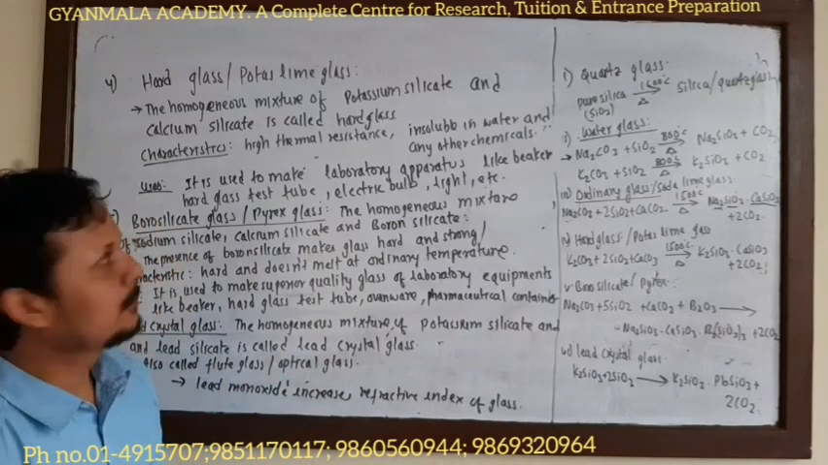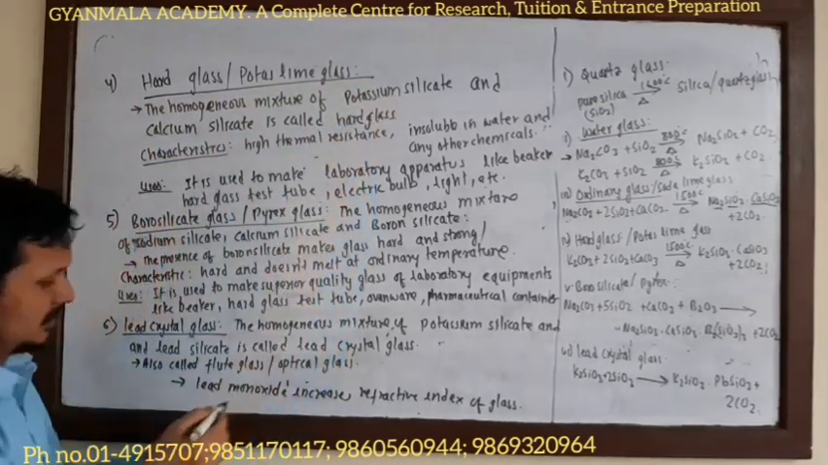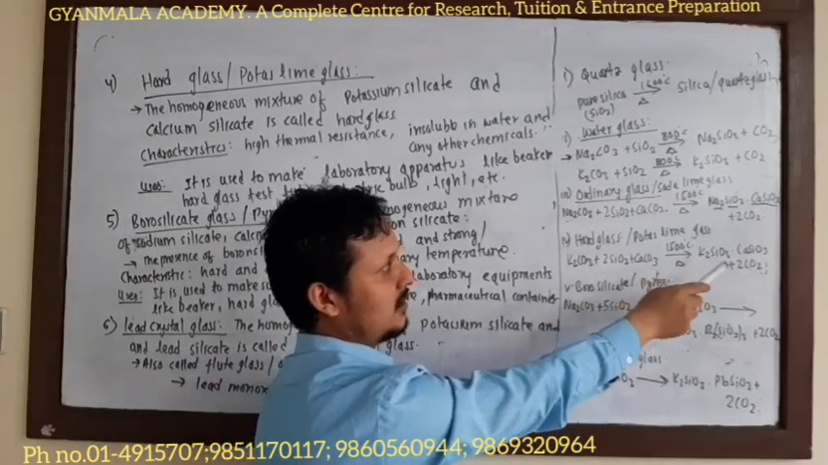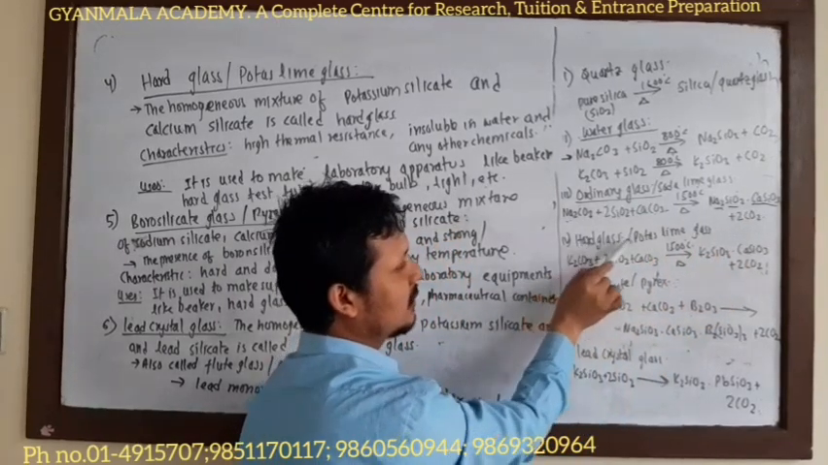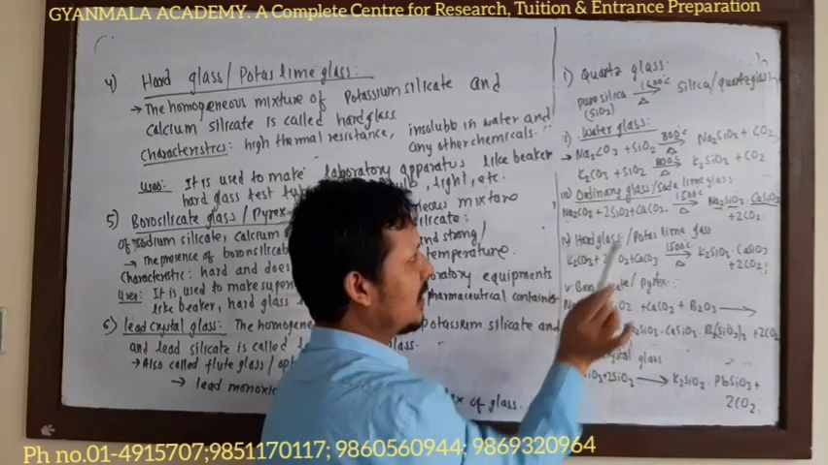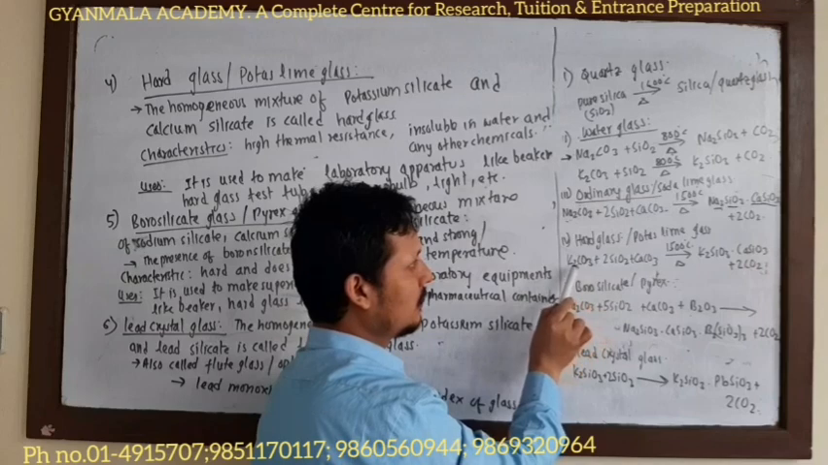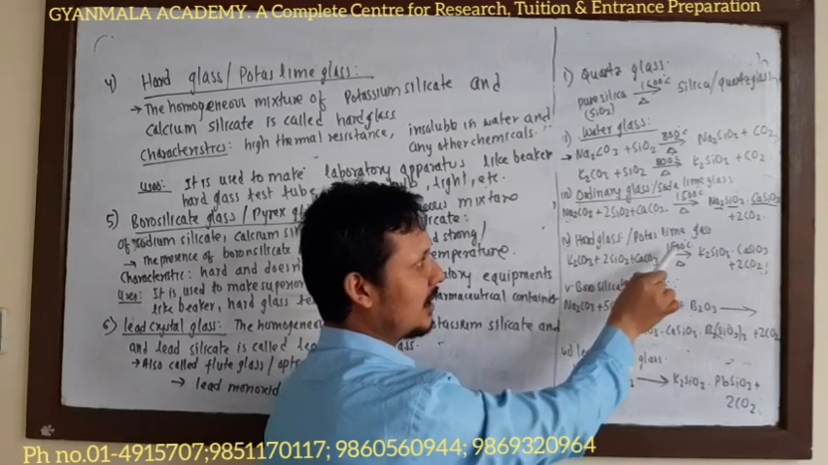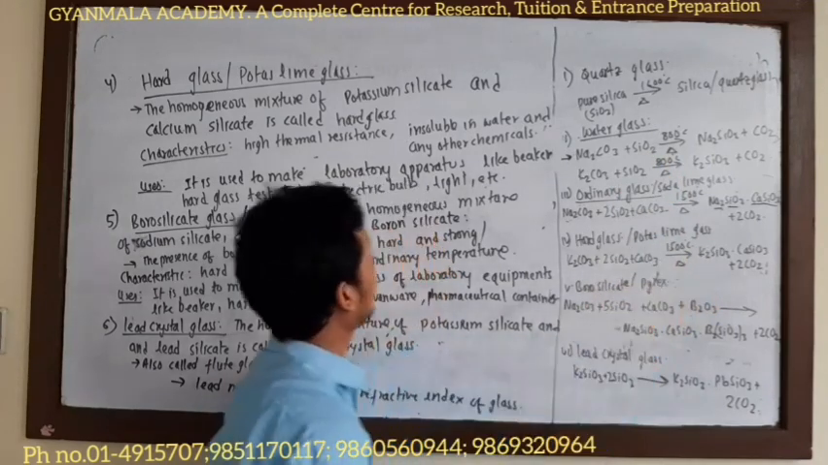Now, our next type of glass, hard glass or potash lime glass. The homogeneous mixture of potassium silicate and calcium silicate is called hard glass or potash lime glass. In another way, we can define hard glass as the glass which is formed by heating potassium carbonate, calcium carbonate, and silica at about 1500 degrees Celsius.